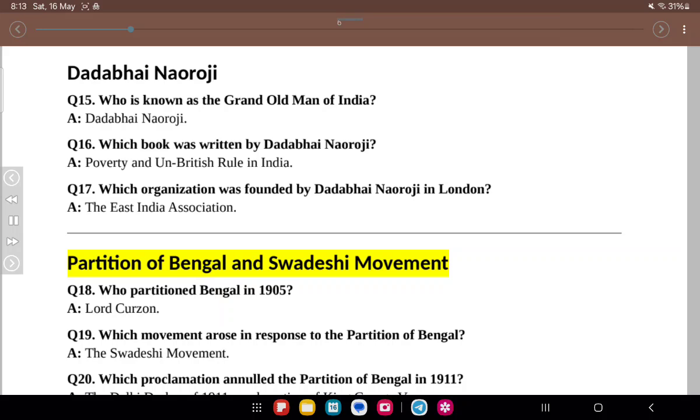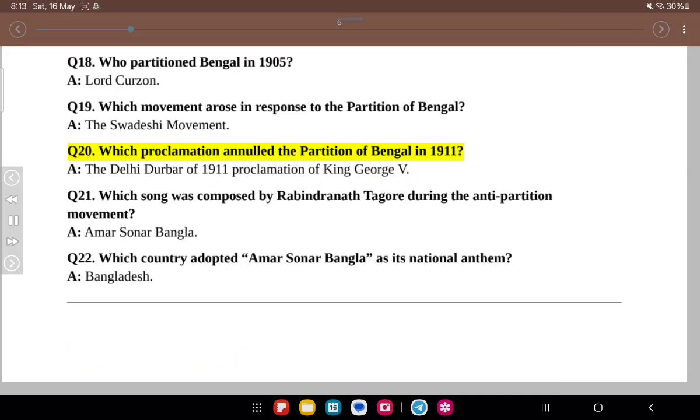Partition of Bengal and Swadeshi movement. Q18. Who partitioned Bengal in 1905? A. Lord Curzon. Q19. Which movement arose in response to the partition of Bengal? A. The Swadeshi movement. Q20. Which proclamation annulled the partition of Bengal in 1911? A. The Delhi Darbar of 1911 proclamation of King George V.